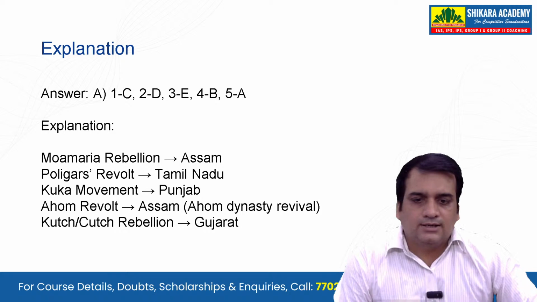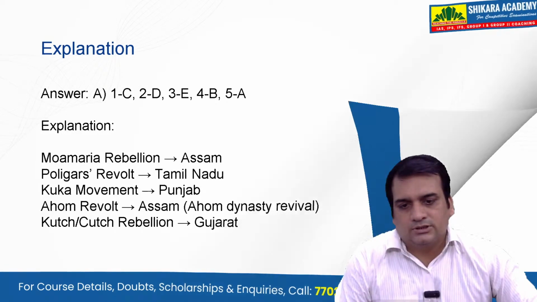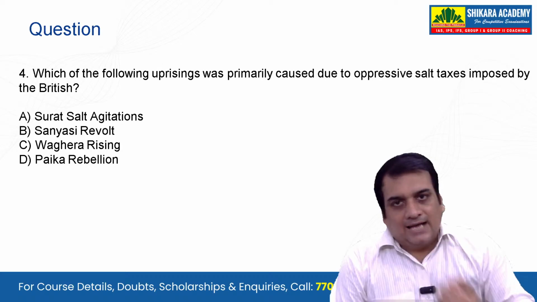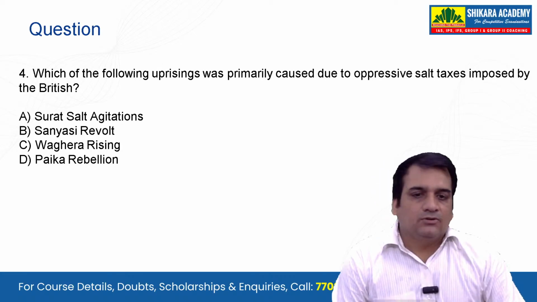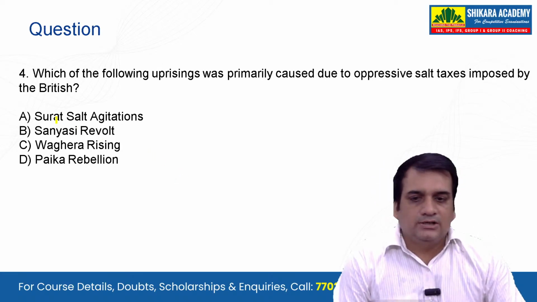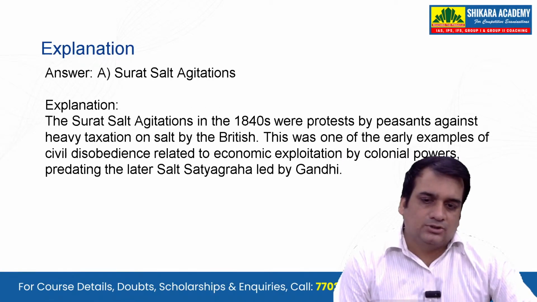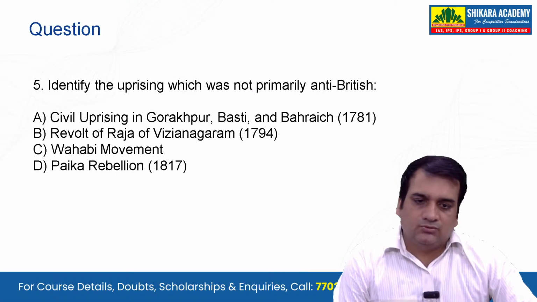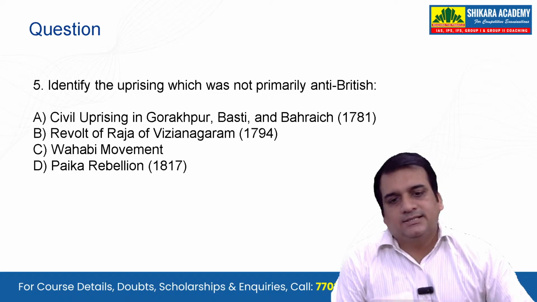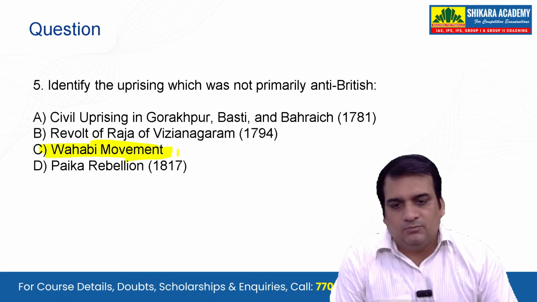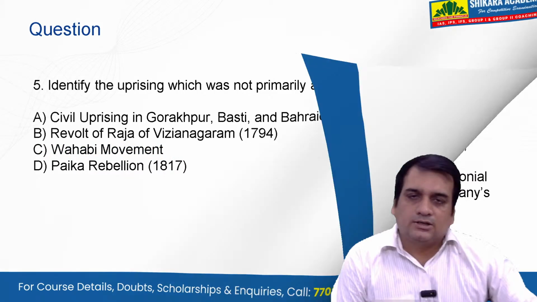Moamoria rebellion, Assam. Polygar Revolt, Tamil Nadu. Kuka is in Punjab. Ahom was in Assam. Which of the following uprisings was primarily caused by oppressive salt taxes? We have already seen in the Surat salt agitation that Gandhi was not the first one; it was already done in Gujarat. Identify the uprising which was not primarily anti-British. We have also seen the Wahhabi movement was aimed at Islamic reforms.